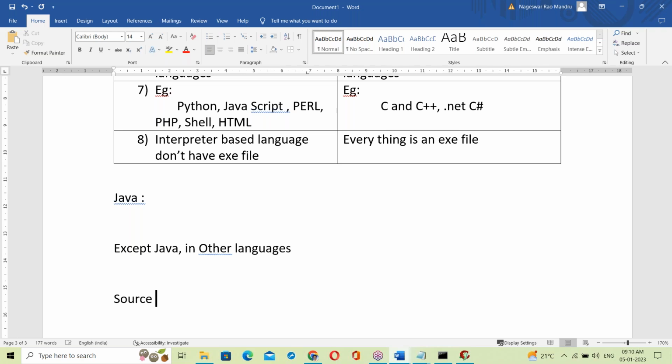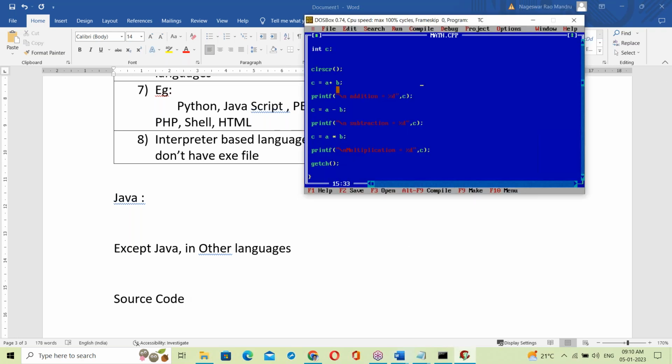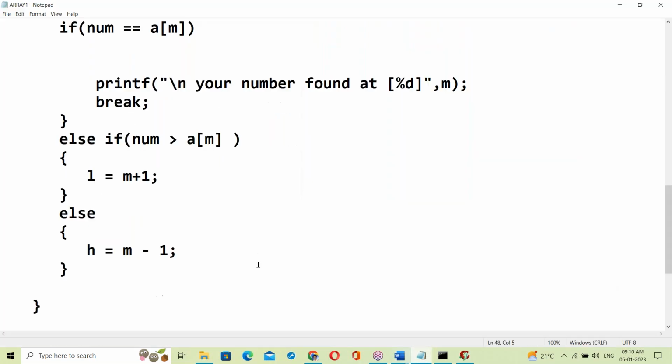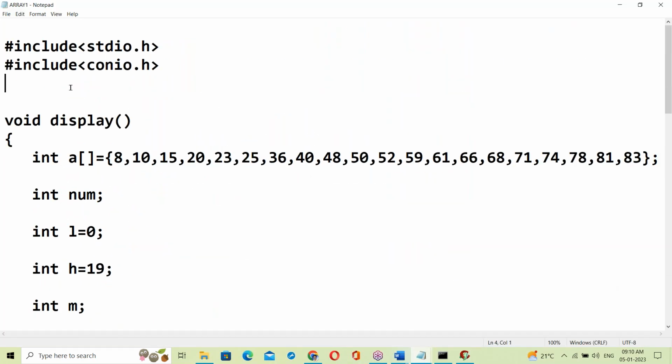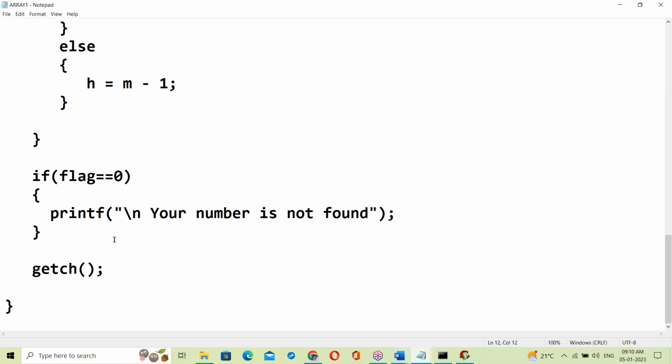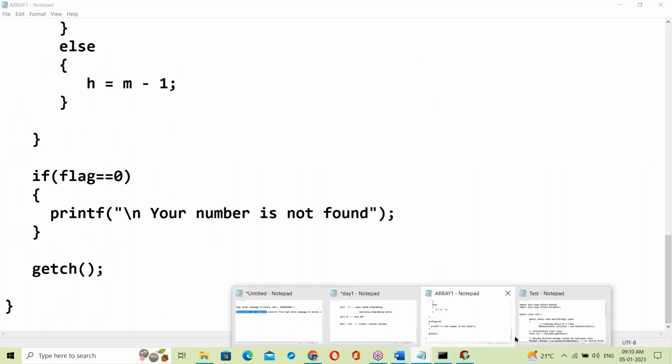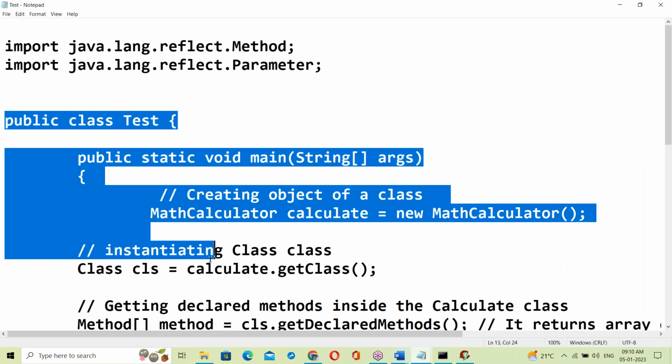First of all, there is source code. The C program is source code, written in English-like language. That English language code is called source code. It could be C program source code or Java program source code.